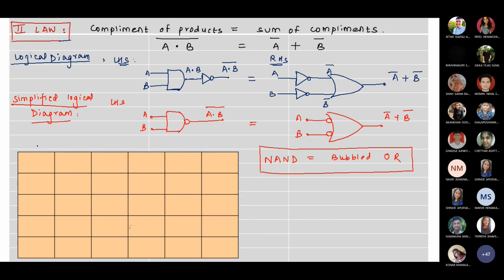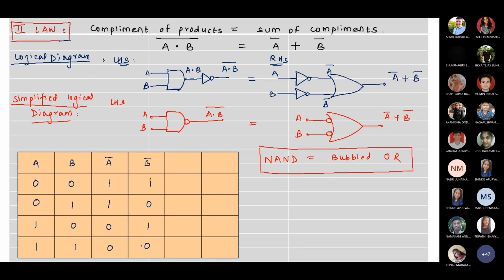Okay, now we go on to proving the law by the method of induction. We can consider two inputs A and B. So for the combinations 0 0, 0 1, 1 0, 1 1. And we will write down the complement values also, A bar and B bar. So this will be 1 1, 1 0, 0 1, 0 0.